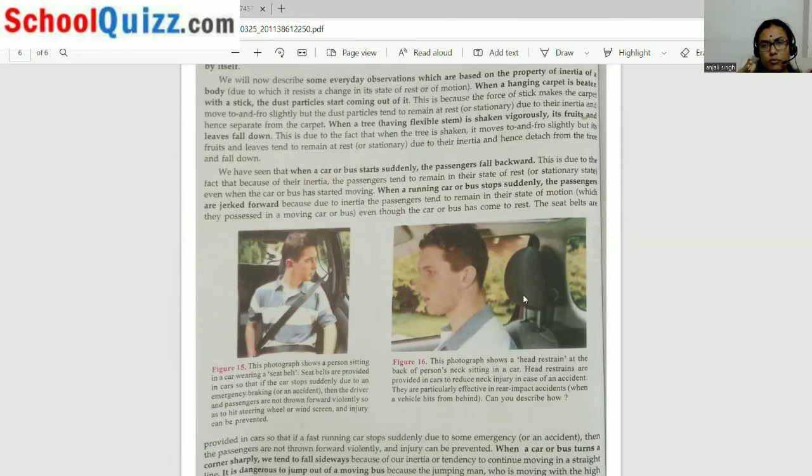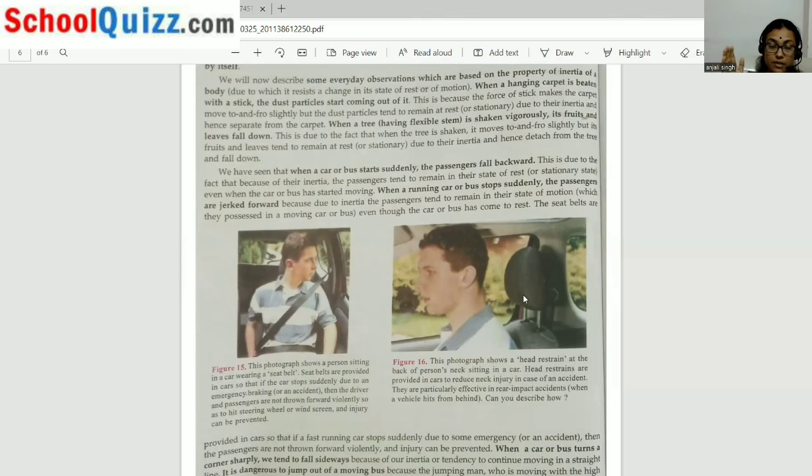Otherwise, when any vehicle starts suddenly, the person will move backward. When you are in a train or in a bus and the bus starts suddenly, what will happen? You will move backward because you are at rest. When any vehicle comes to rest suddenly, we will move forward.